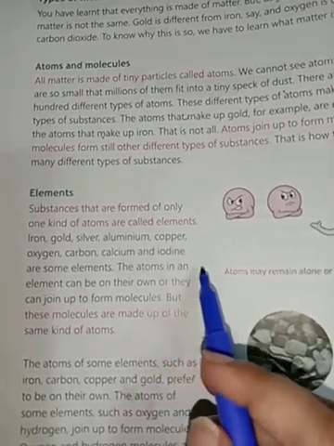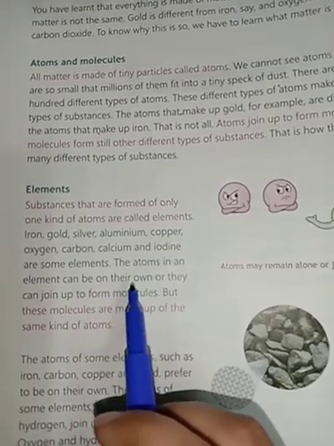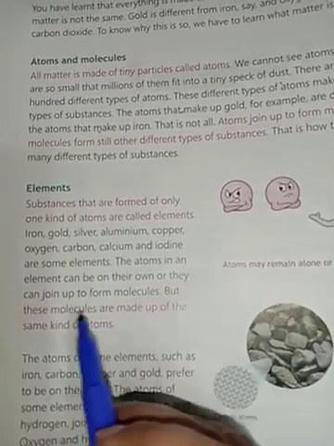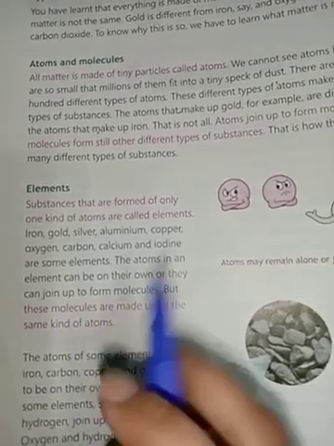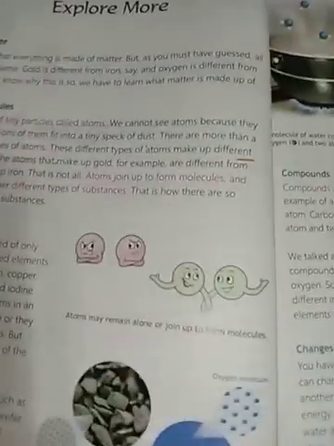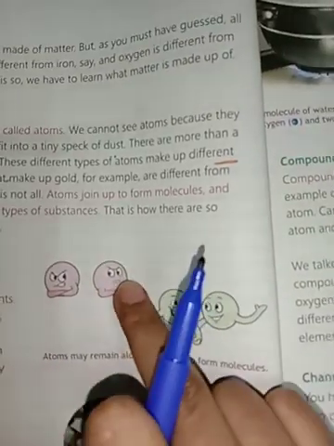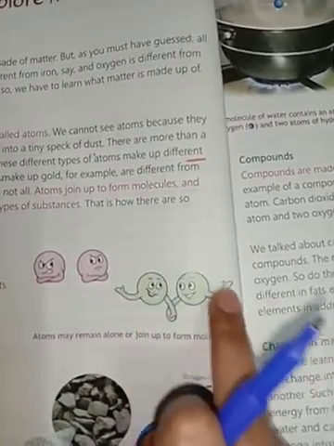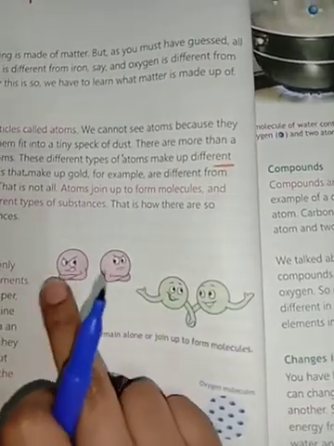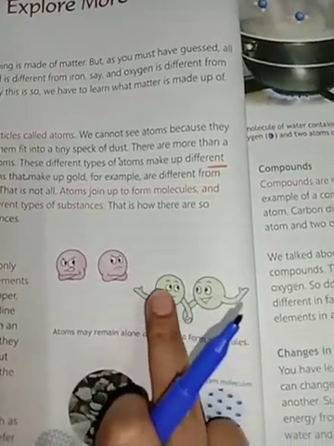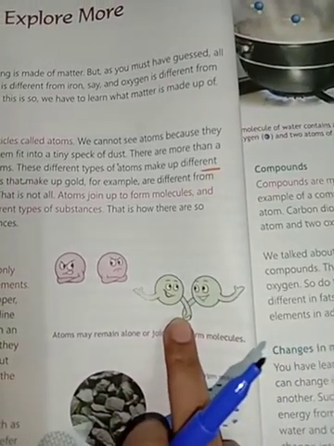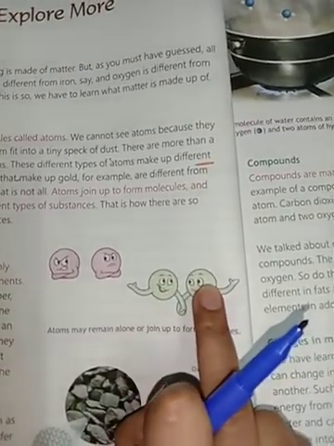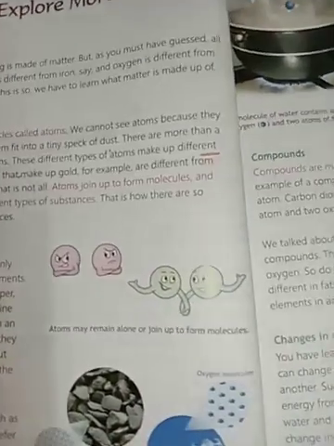The atoms in an element can be on their own, or they can join to form molecules, but these molecules are made up of the same kind of atoms. See, either atoms may remain alone, or they may join together to form molecules, but these will be atoms of the same element. Understood? Wait, I'll explain it to you.